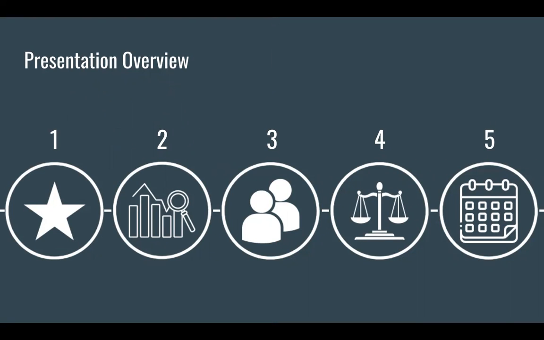Just to give you a feeling for where we're going with all of this, I'm going to cover the following 5 topics during the presentation. 1, why is this important to study? 2, how was the data obtained? 3, who was involved? 4, what were the consequences? And 5, where are we now?